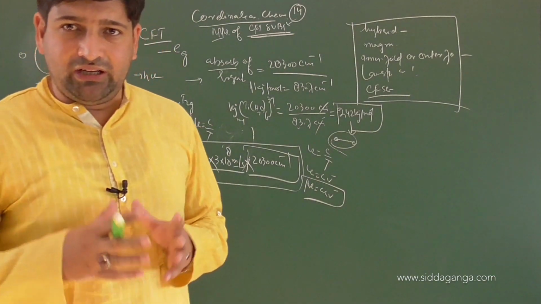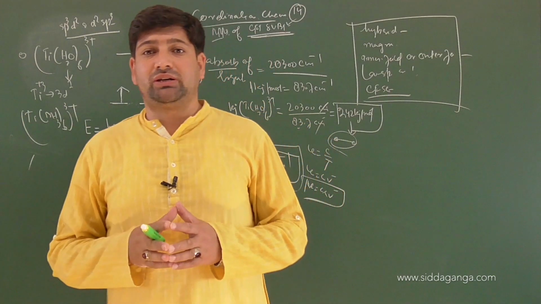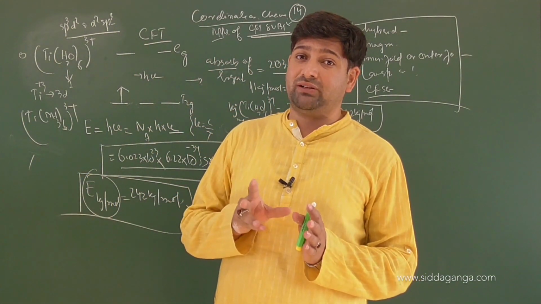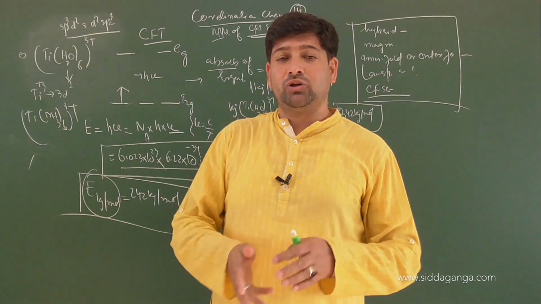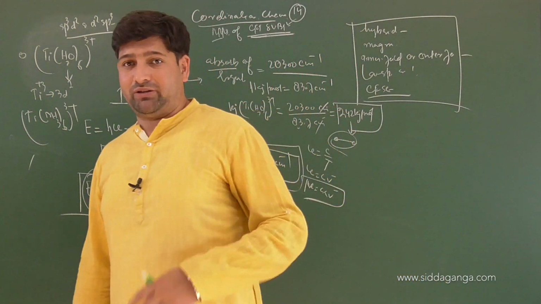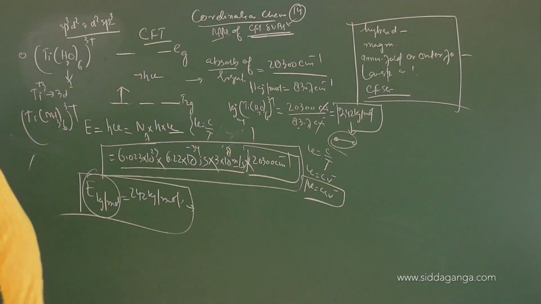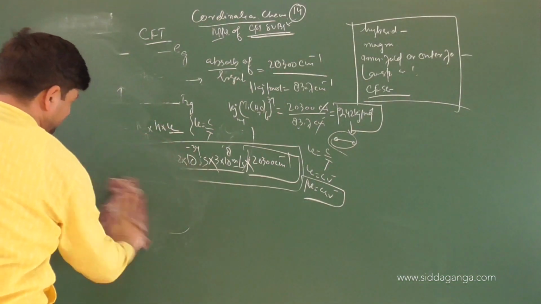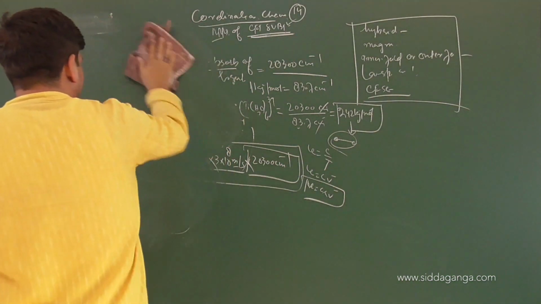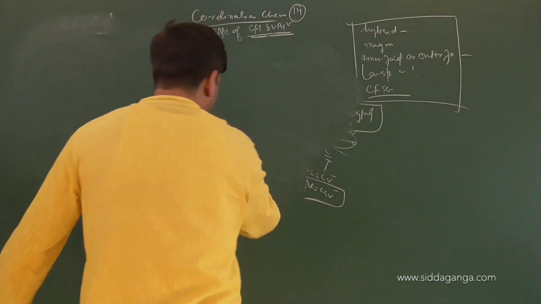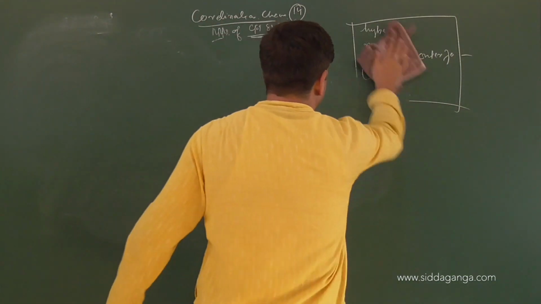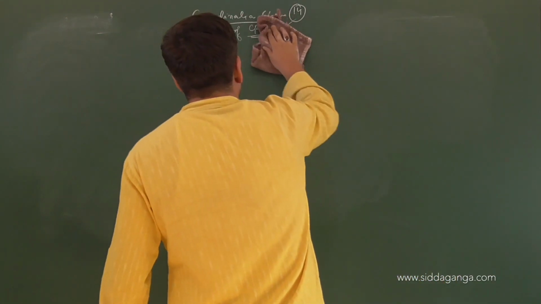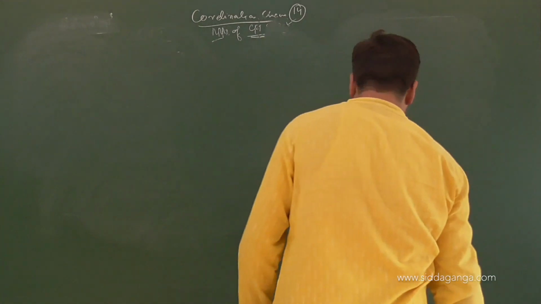So children, in a particular question, you will be in a position to calculate even the wave numbers. And if absorption in terms of wave number is given, you can easily calculate in terms of wavelength and other parameters. Clearly? Right. Good. So yesterday we did one example in which I said absorption is occurring for 4 different ligands, L1, L2, L3, L4. What will be the strength of the ligands? We discussed that example yesterday. Clear? Good. Let us look at the applications of crystal field theory now.